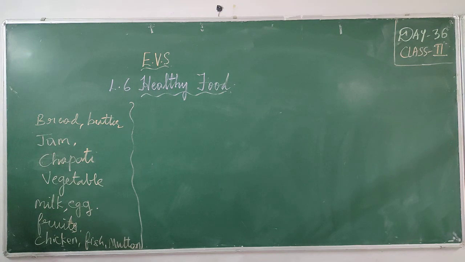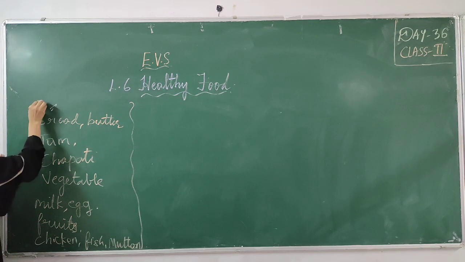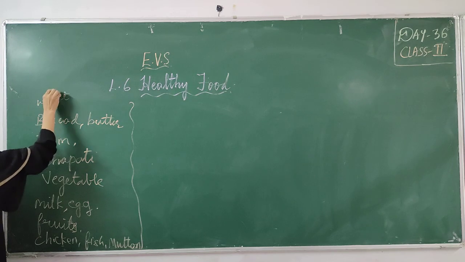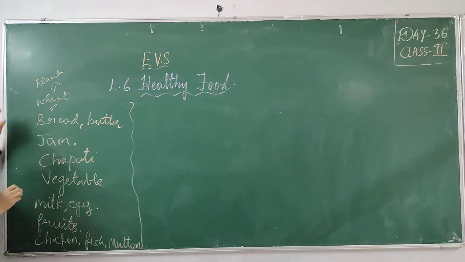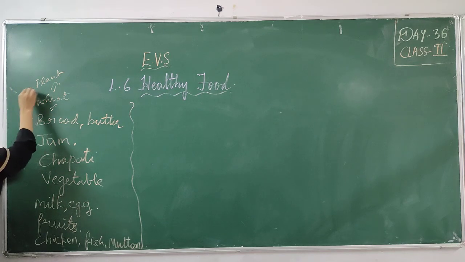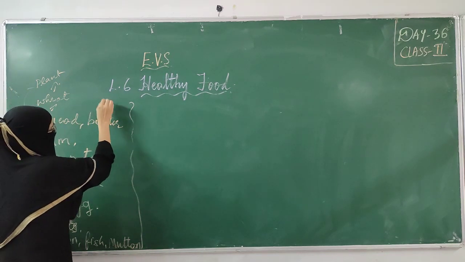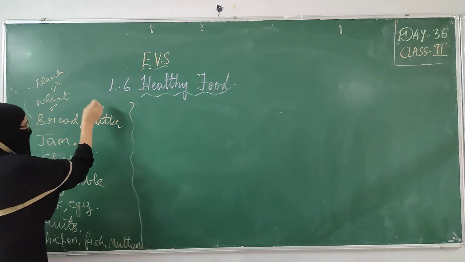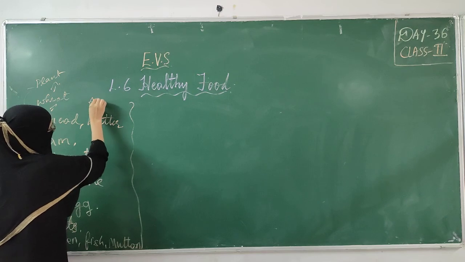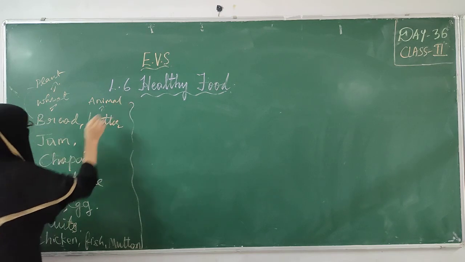Bread is made from wheat. Wheat we get from plants. So you can say that bread is a plant product. Butter we get from animals. It is made from milk, which we get from animals. It is an animal product.